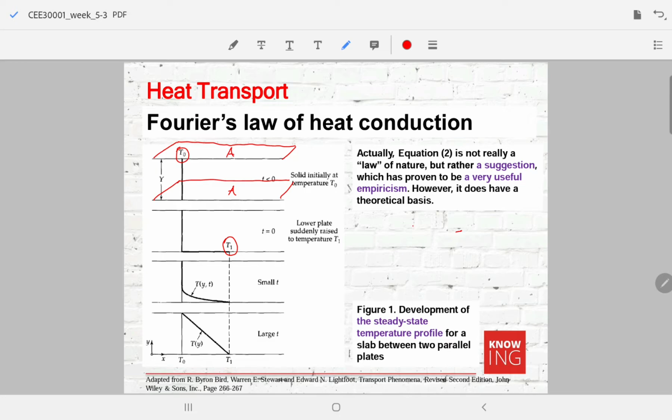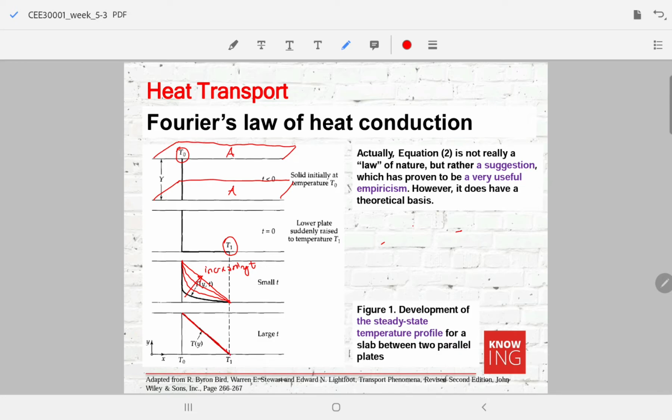Essentially a temperature gradient will develop between the bottom plate and the top plate. With increasing t, a temperature profile will develop like this. And when the time becomes very large, a linear temperature gradient develops from the top to the bottom.